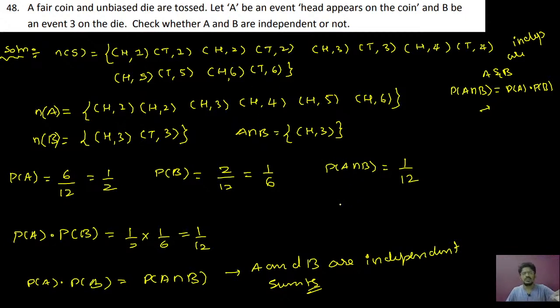Otherwise you can go with the formula also, the P of A intersection B formula. Clear? So that is 1 by 12. So P of A intersection B is 1 by 12. Therefore you can check P of A into P of B is 1 by 12. Hence from this you can say that both A and B are independent events.